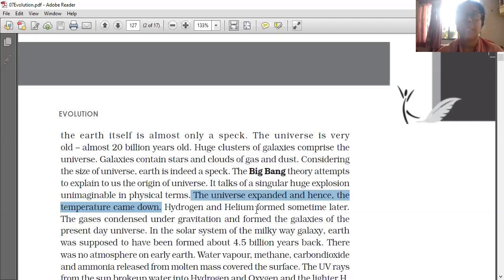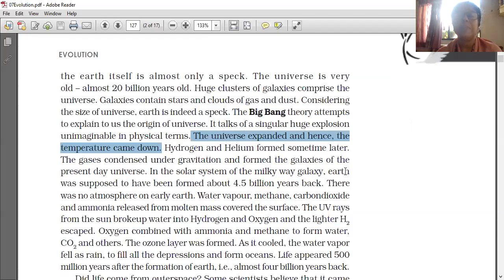Gases, meaning hydrogen and helium, condensed under gravitation and formed the galaxies of the present day universe. In the solar system of the Milky Way galaxy, Earth was supposed to have been formed about 4.5 billion years back.